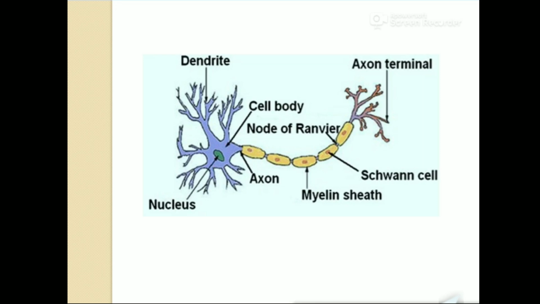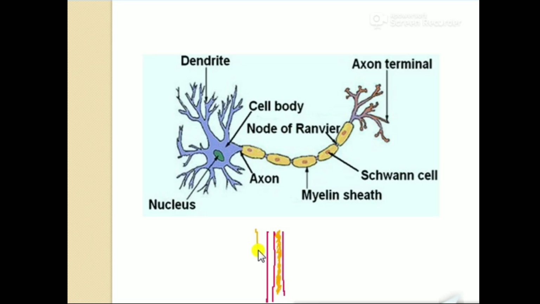What is the structure of the membrane of the axon? If we dissect the axon, we can see there are several parts. Let me draw it. It needs some time to draw. If this is the axon, on the outer side, the yellow portion is the Schwann cell.